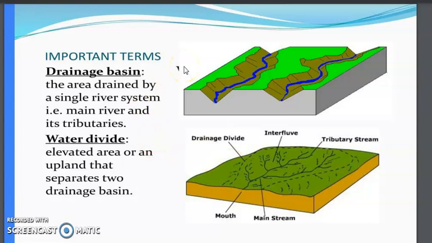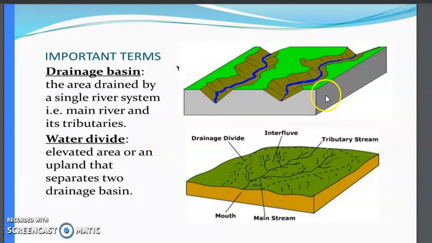Now what is water divide? Water divide means an elevated area or an upland which separates two separate drainage basins. Suppose if you see this picture, you will get the idea.